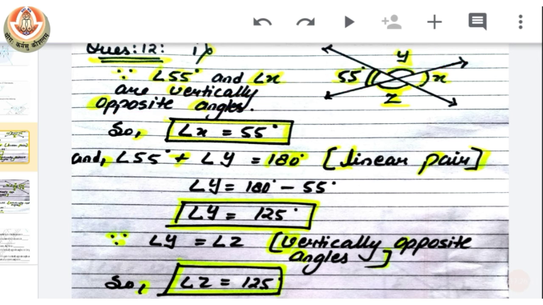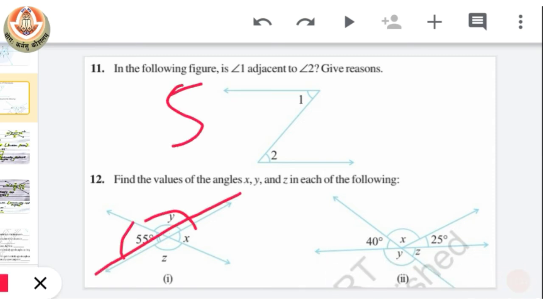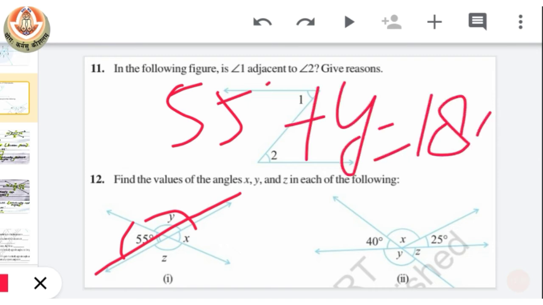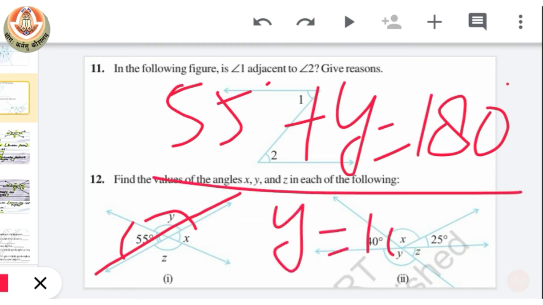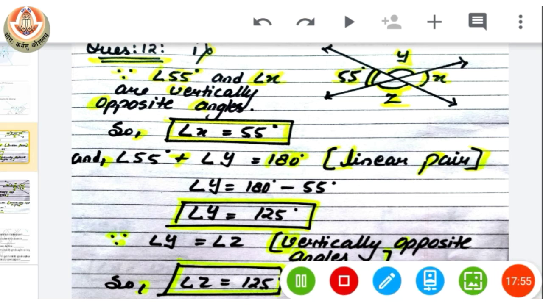You can see here angle 55 forming a linear pair with angle y. So linear pair means their sum should be 180. Now you can easily find y by just taking 55 to the other side of the equals sign, and it will be subtracted from 180.